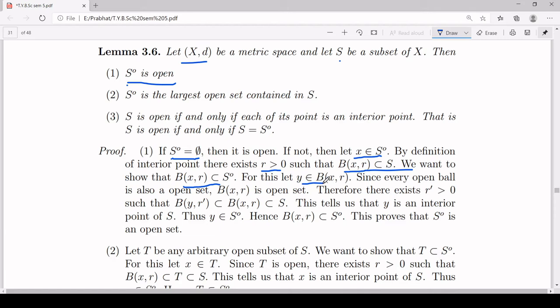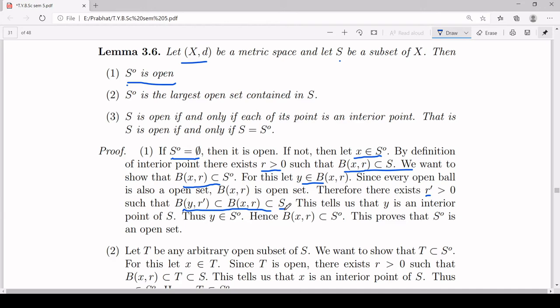If y belongs to B(x, r), what will happen? This is an open ball and you already know that an open ball is also an open set. By that condition, there exists a positive real number r dash such that the open ball centered at y of radius r dash is a subset of B(x, r). But B(x, r) is already a subset of S. So what you have got? There exists a positive real number r dash such that B(y, r dash) is a subset of S. That means y is also an interior point of S.